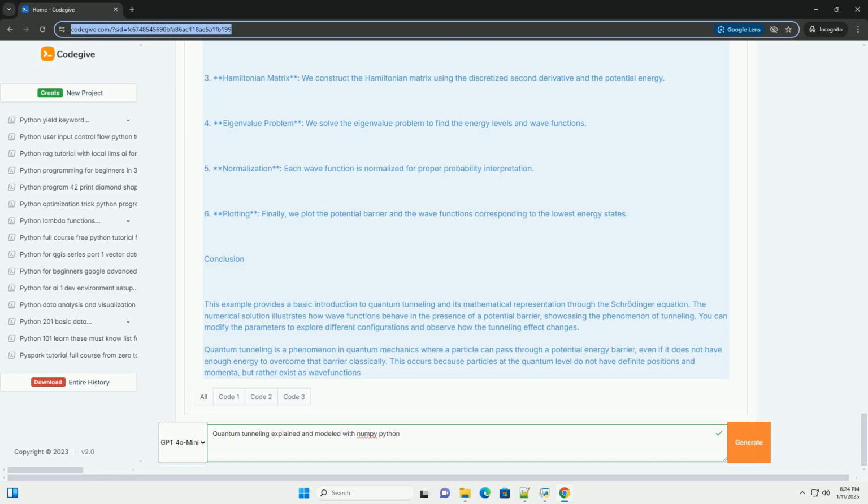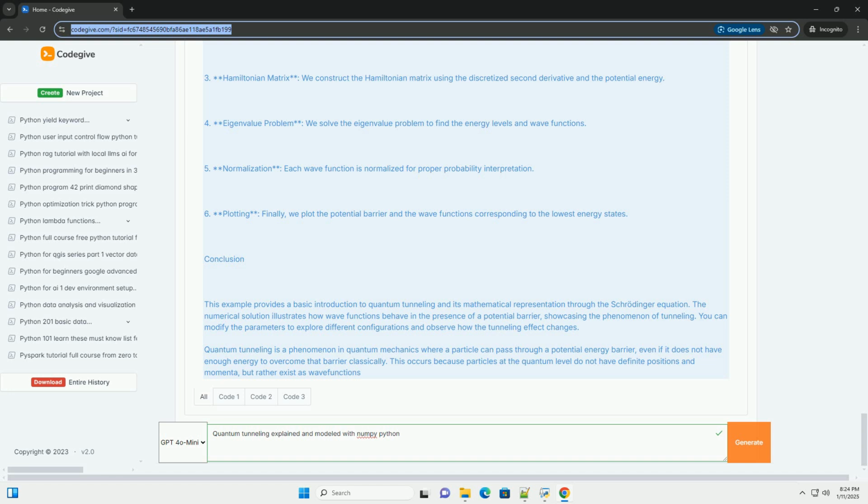Step 2. Set up the potential barrier. We can create a potential barrier using a piecewise function. Step 3. Solve the Schrödinger equation numerically. We can discretize the Schrödinger equation and solve it using a numerical method. Step 4. Plot the results. We will visualize the wave function to see the tunneling effect. Here's how you can implement this in Python using NumPy and Matplotlib.